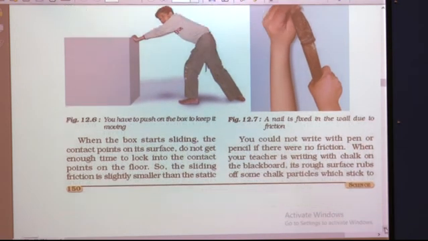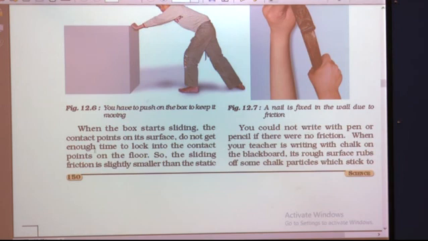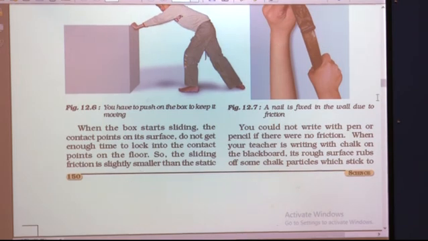So, when the box starts sliding, the contact points on its surface do not get enough time to lock into the contact points on the floor. When the box is sliding, the irregularities do not get that much time to get interlocked. So, the sliding friction is slightly smaller than the static friction.